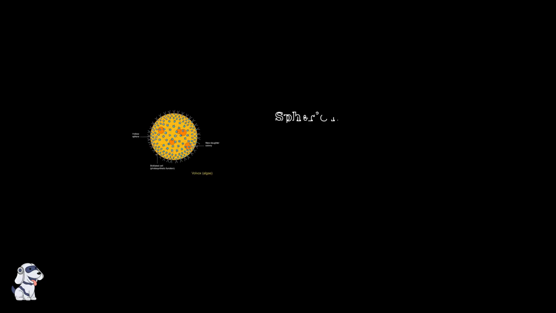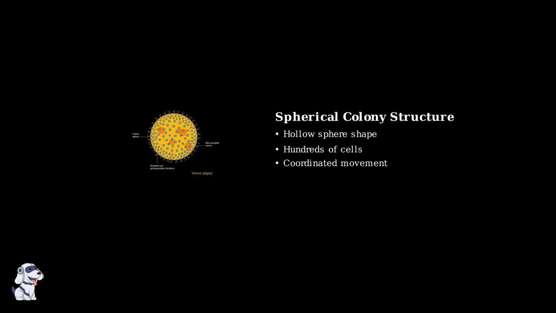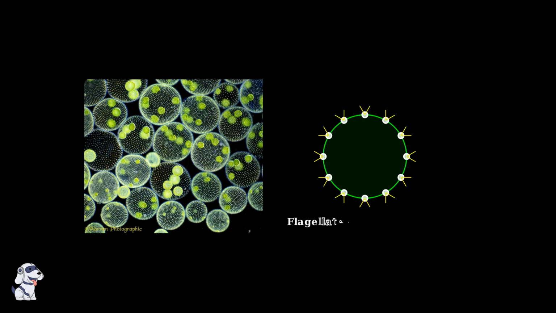Among the most fascinating examples of colonial algae are the motile forms, where entire colonies can swim through water in coordinated movements. The classic example of this remarkable organization is Volvox. Volvox represents one of nature's most elegant solutions to colonial life. These algae form perfectly spherical colonies that can contain hundreds to thousands of individual cells, all working together as a single swimming organism. What makes Volvox truly special is the arrangement of its cells.